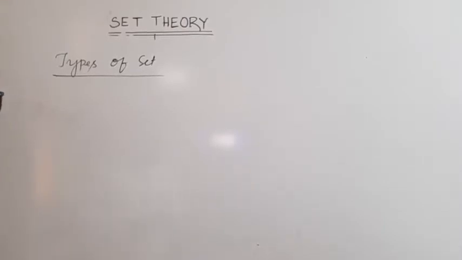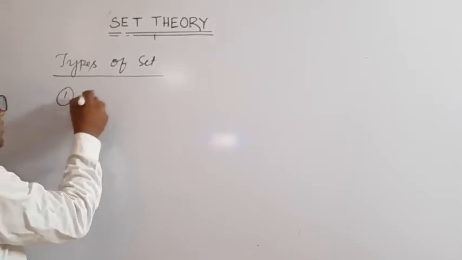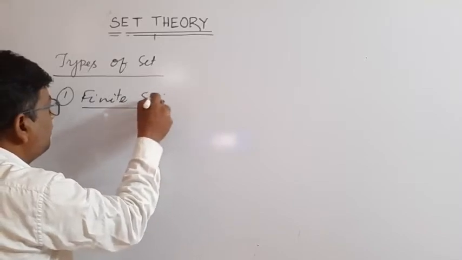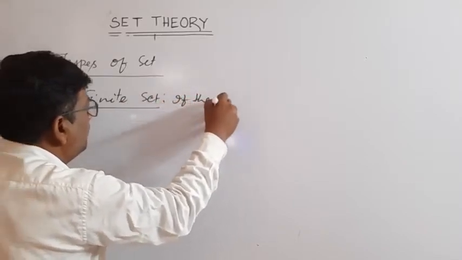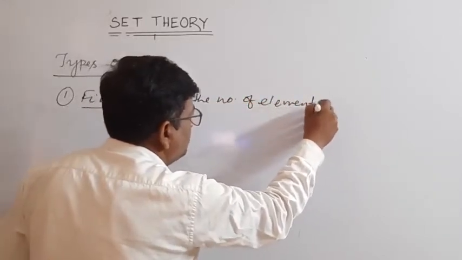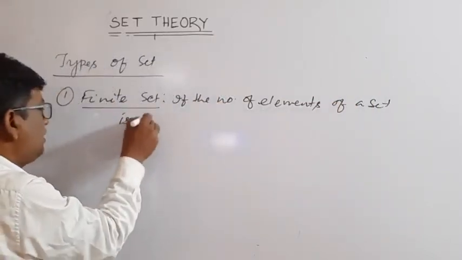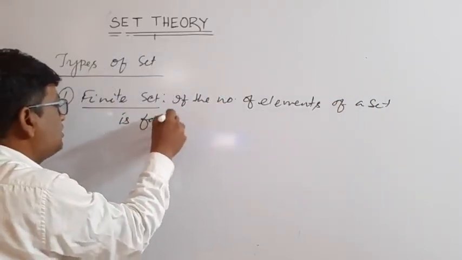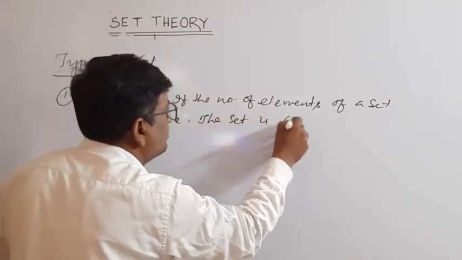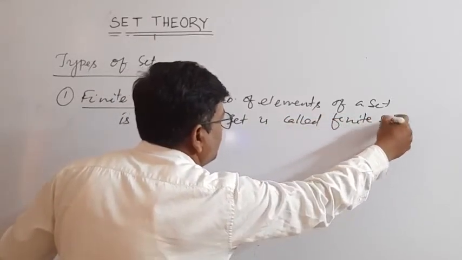Then other types of sets. Number one, finite sets. If the number of elements of a set is finite, then the set is called a finite set.